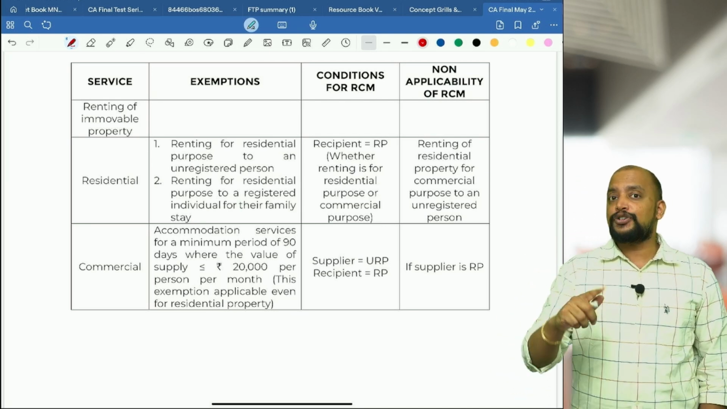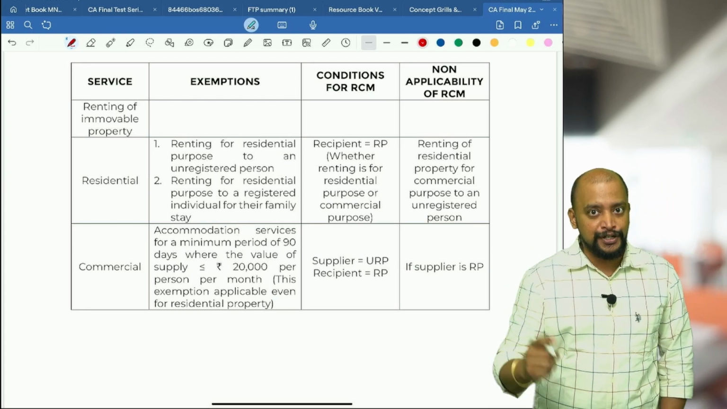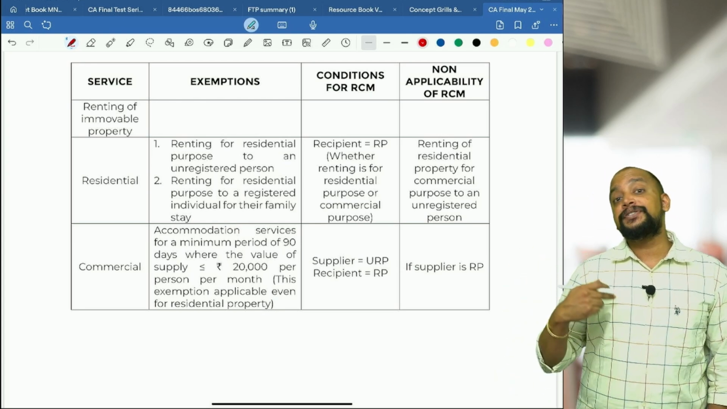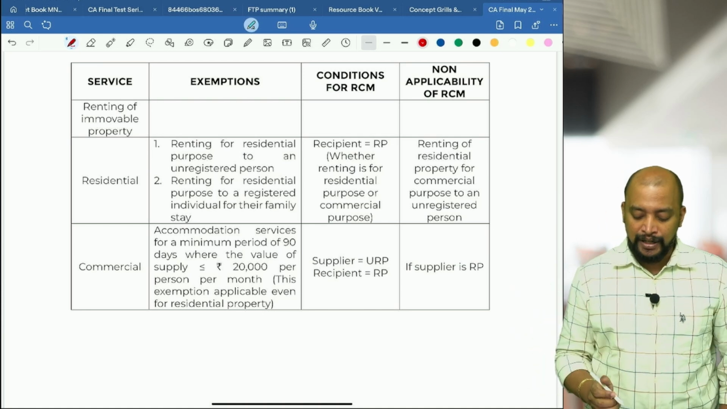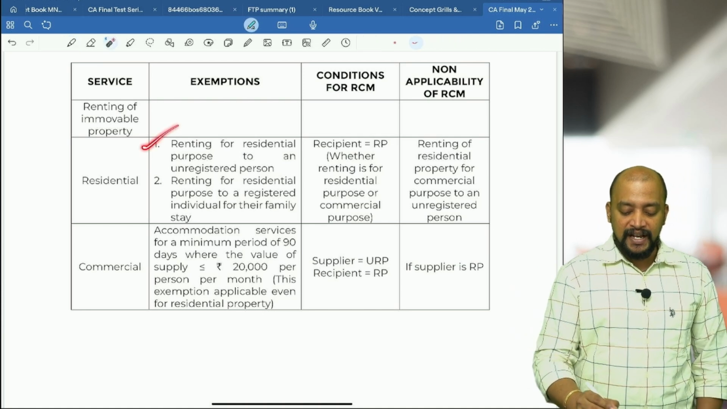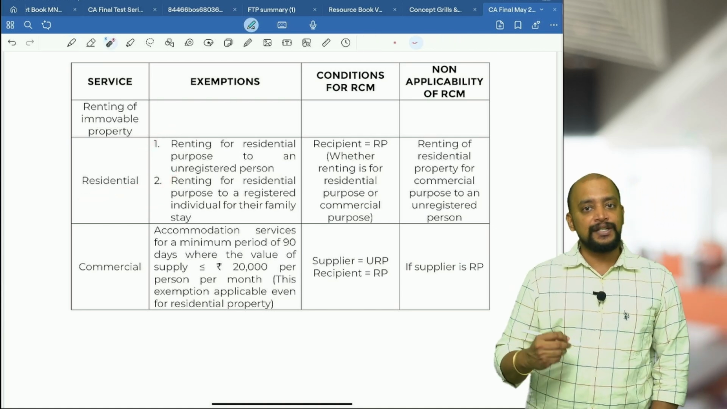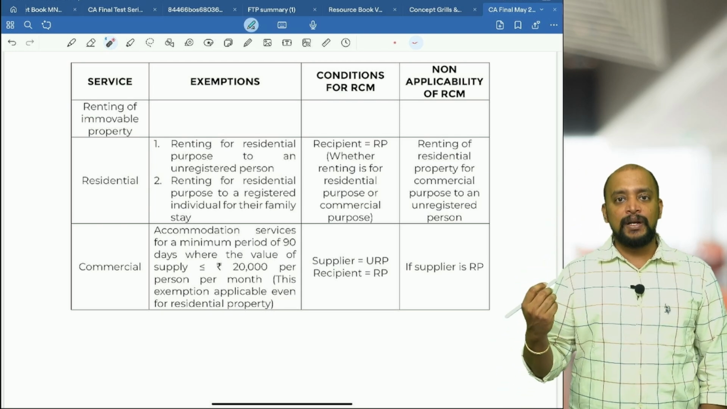Then second one, but it should be for residential property for residential purpose. Second one, what if it is to a registered individual? Registered individual for their family stay is also exempted. So these are the 2 points where we have exemption with respect to renting of residential property. In other cases, it will be taxable.